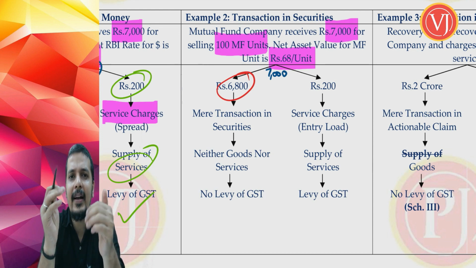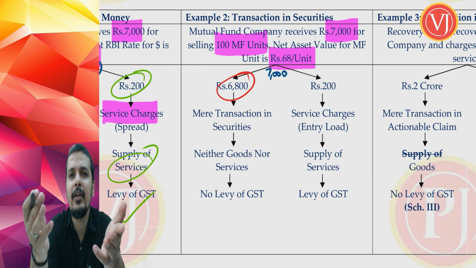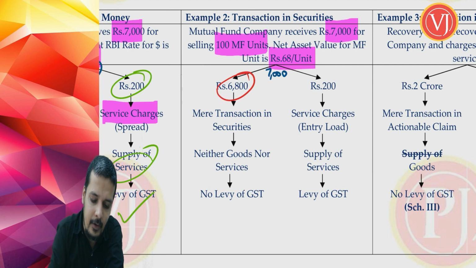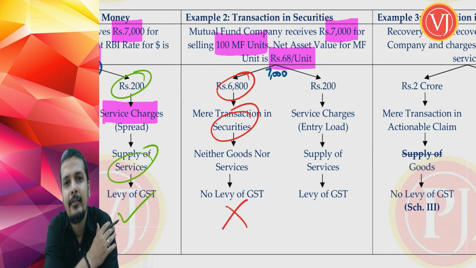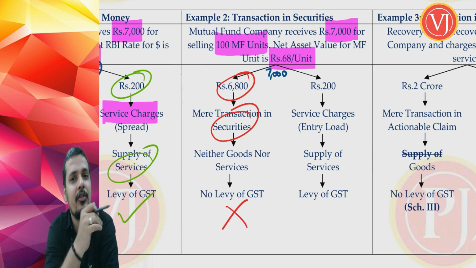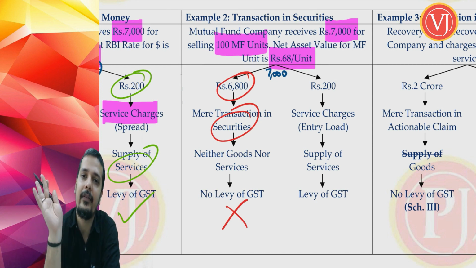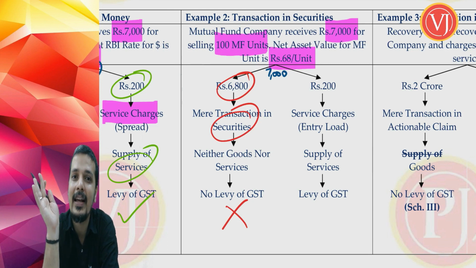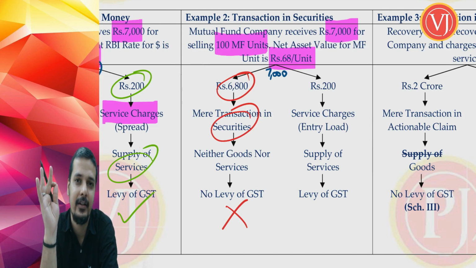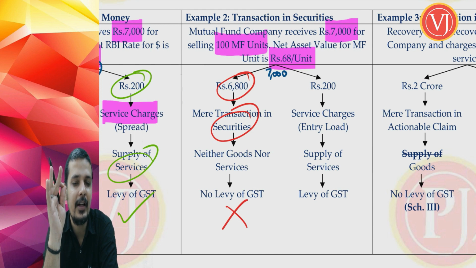So the market value of the mutual funds that you are investing, it is nothing but transaction in securities. And transaction in securities is neither goods nor services. There is no levy of GST. There is absolutely no levy of GST. But wait, how much you paid? You ended up paying 7,000. 6,800 is mere transaction in securities, which is neither goods nor services. Therefore, there is no GST, no levy. Forget about collection. There is no levy. We'll be discussing the difference between levy and collection in some time, right?